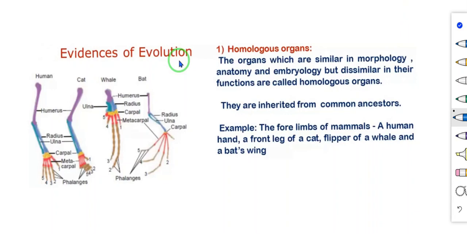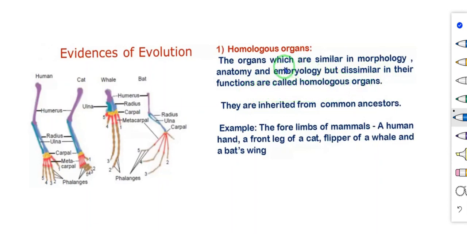So, first, evidences from morphology and anatomy. Morphology is the external characters, external structure. Anatomy is the internal structure. Under that, first one, homologous organs. The organs which are similar in morphology, anatomy and embryology but dissimilar in their functions are called homologous organs.